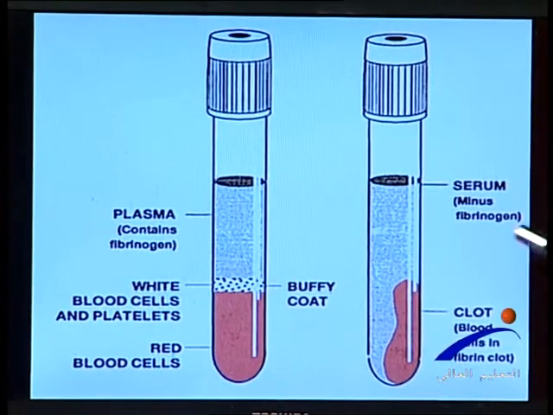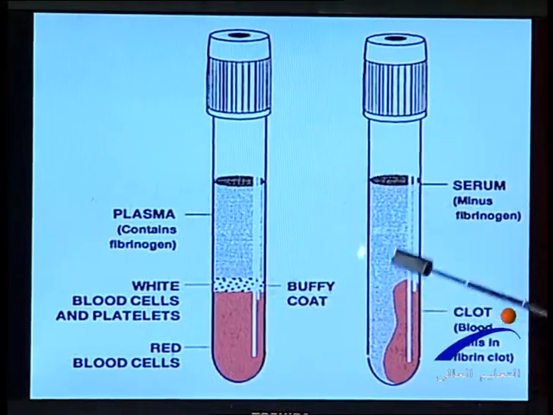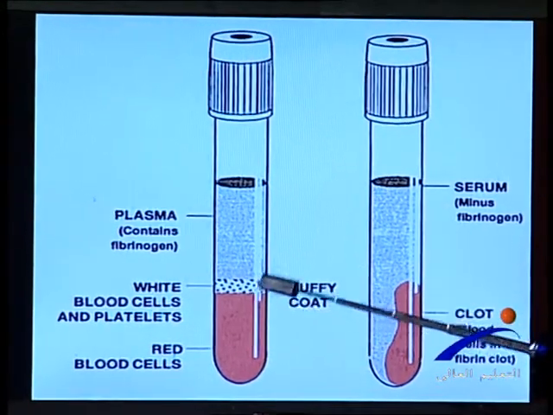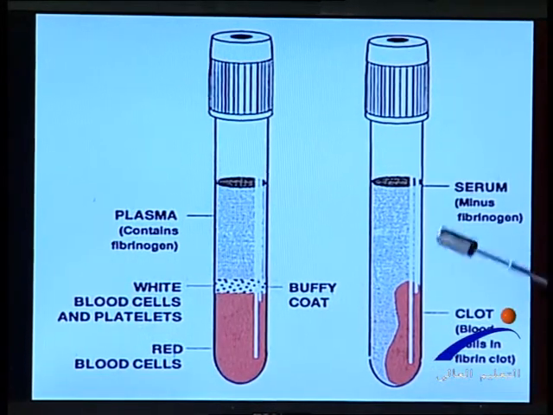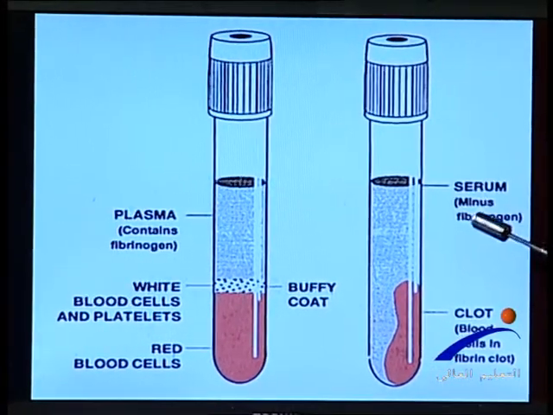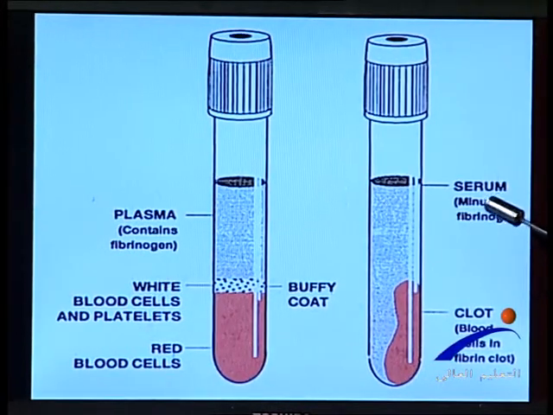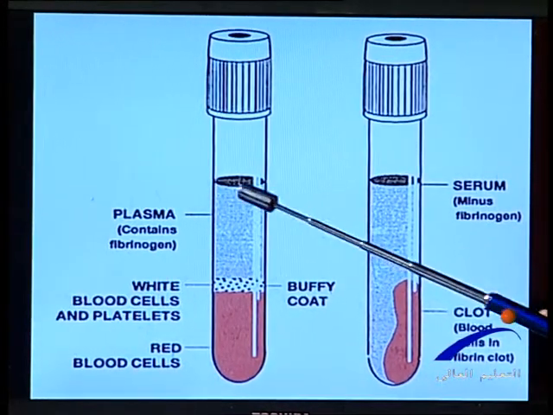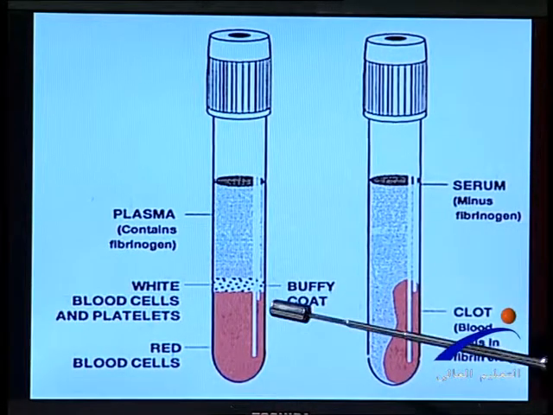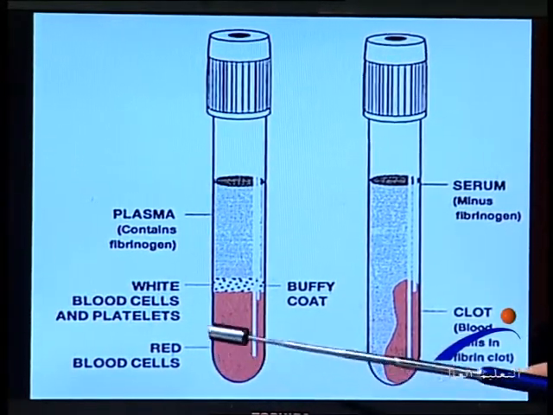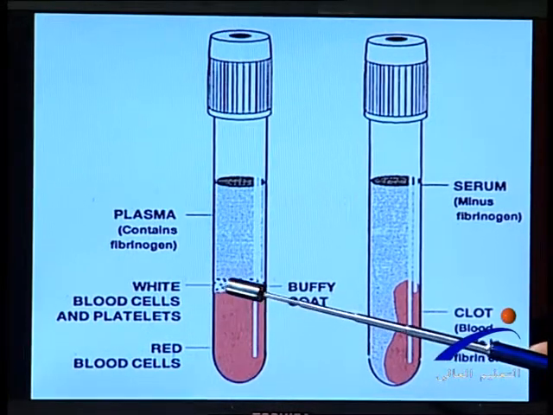This is the difference between the serum sample and the plasma sample. A plasma sample contains anticoagulant and a serum sample does not. We leave the blood to clot. The serum sample doesn't contain fibrinogen and the plasma sample contains fibrinogen. Here is the plasma. This is the blood cells, red blood cells, and then white blood cells and platelets.